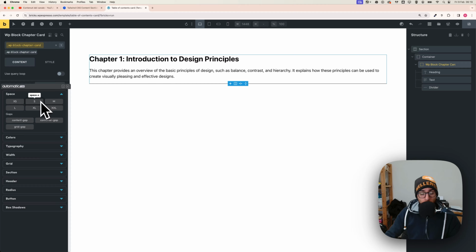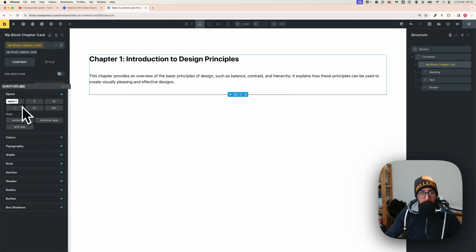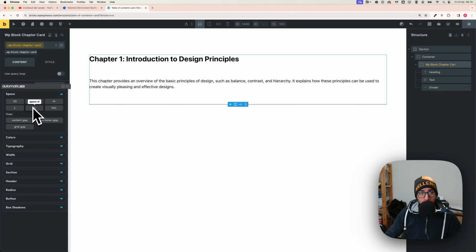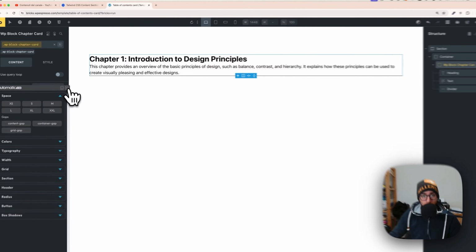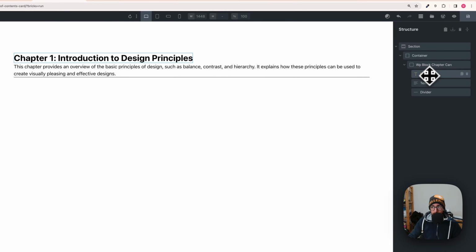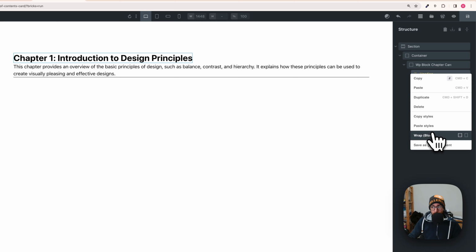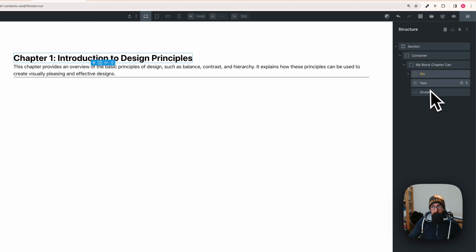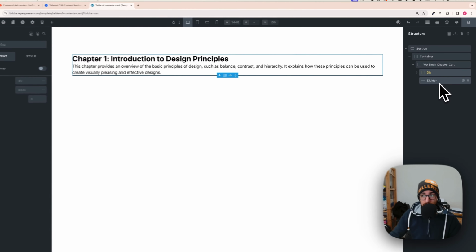So what I don't really like here is that the spacing is even for every element. So let's put the heading and the text in the same div. So right click on the heading, wrap into a div, and then open the div, click on text, and just drag and drop it here, so that now the div is separated from the divider.